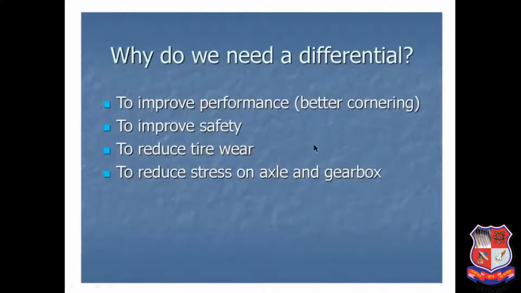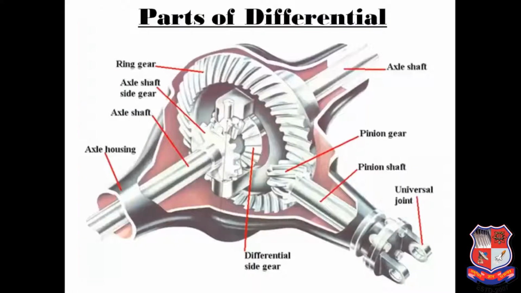Now we will see how it works, what the construction is, and what the parts are. The differential is provided in the power transmitting axle. It is not provided in a dead axle. So where power is transmitted, at that point the differential will be provided.